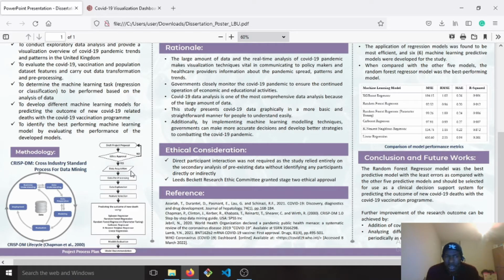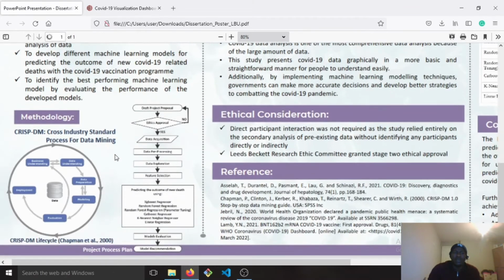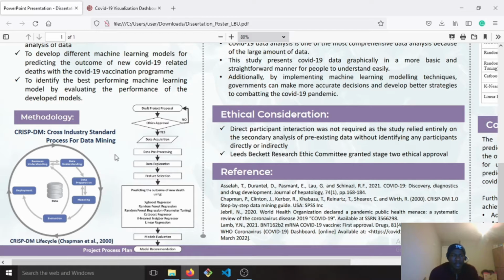The methodology I used was the CRISP-DM methodology. CRISP-DM stands for Cross Industry Standard Process for Data Mining. So I did business understanding, where I talked about my goals and objectives. Then data understanding, where I had to go and collect the data, and data preparation, which involves cleaning and managing the data. Then modeling, where I had to import the machine learning models, then evaluation of each of the built models, and the last stage of CRISP-DM is deployment, but I did not deploy.